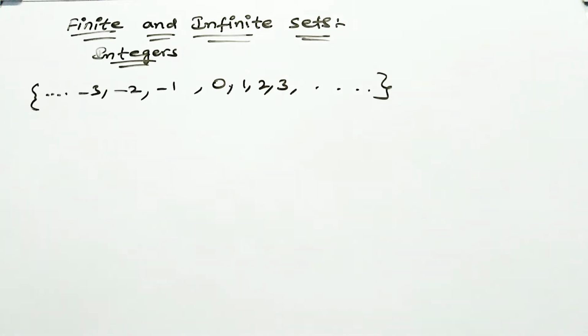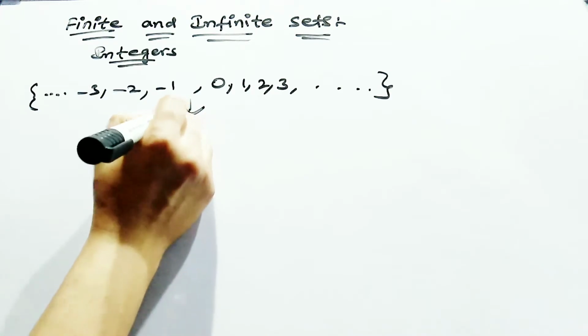This dot indicates that there are some more values up to infinity, unlimited. Some numbers are there up to infinity. You cannot write all the values up to infinity. You are just putting dots to indicate that the values are unlimited. This is called an infinite set.